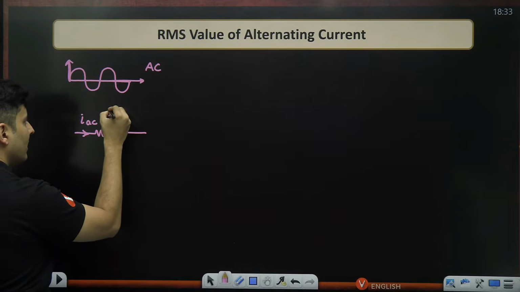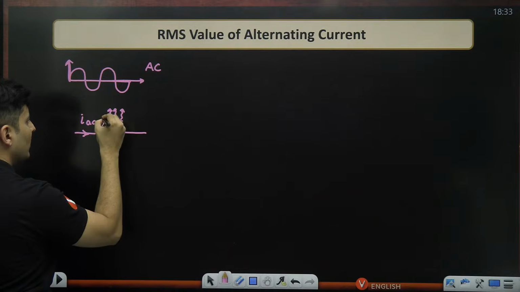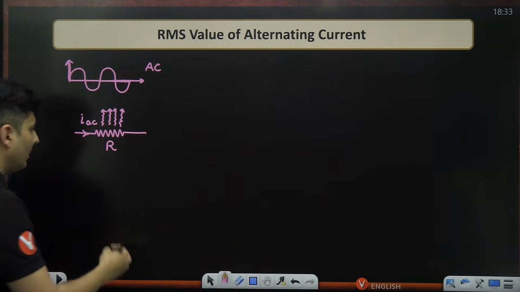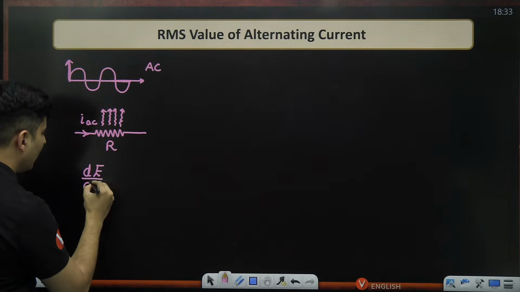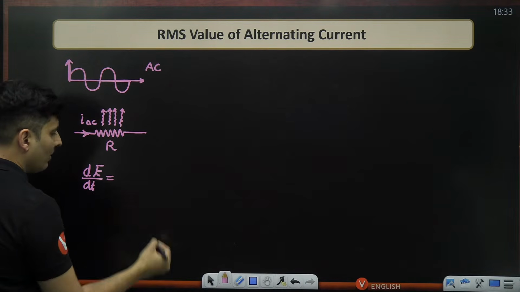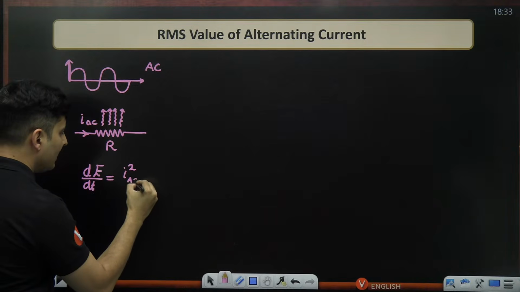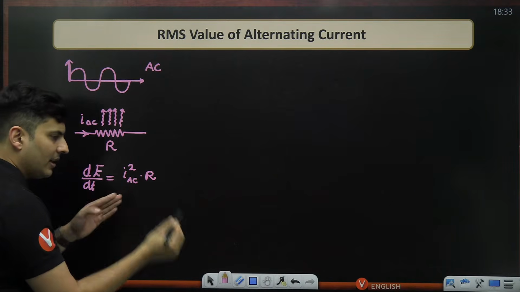This will generate some amount of heat. Now it doesn't matter whether the current is going left side or right side. Both times the heat generated, the rate at which energy will be generated, the power loss, will be nothing but I squared into R. So this is the energy generated per unit time.